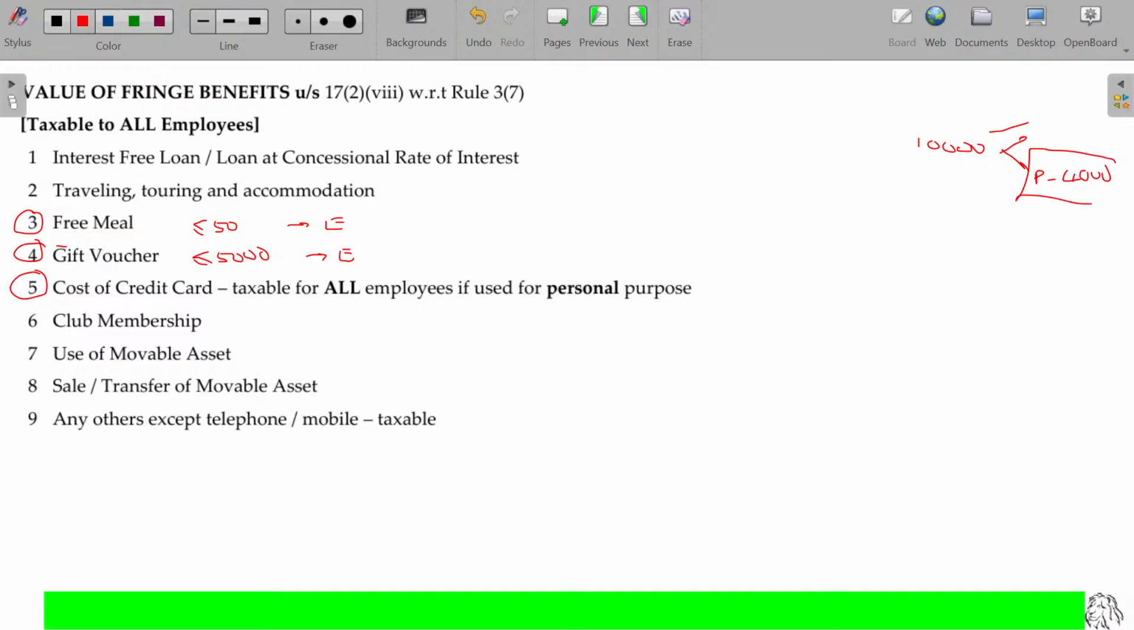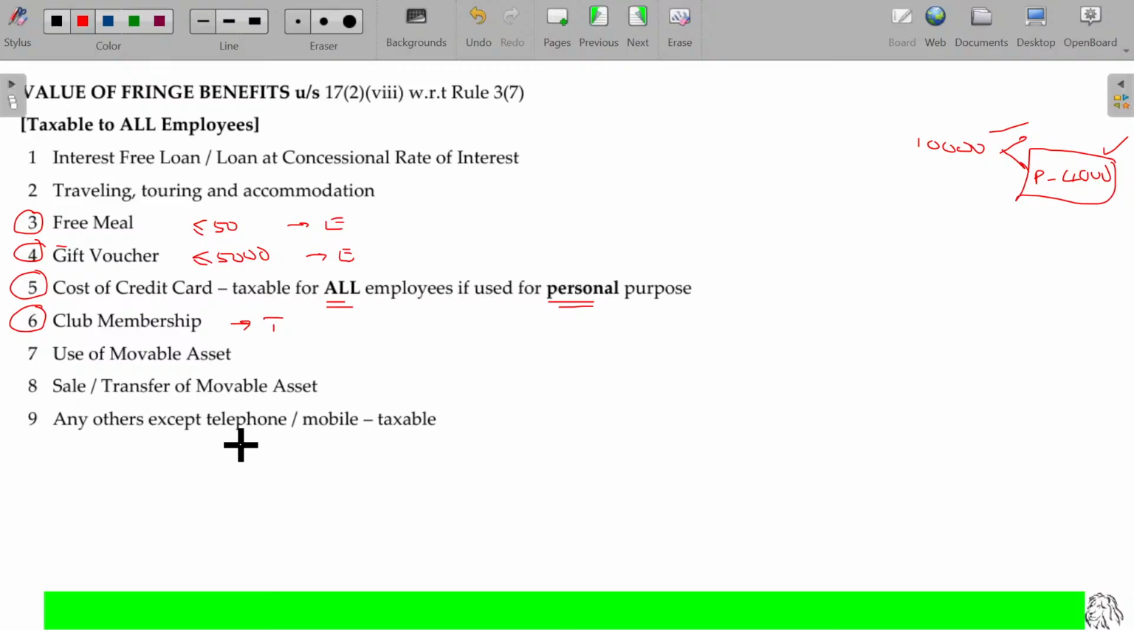If this personal purpose credit card charge is paid by the employer, then that will also be considered as a perquisite. Credit card is taxable for all employees if used for personal purposes. Is that okay? And club membership is always taxable. Is always taxable. Is that clear?